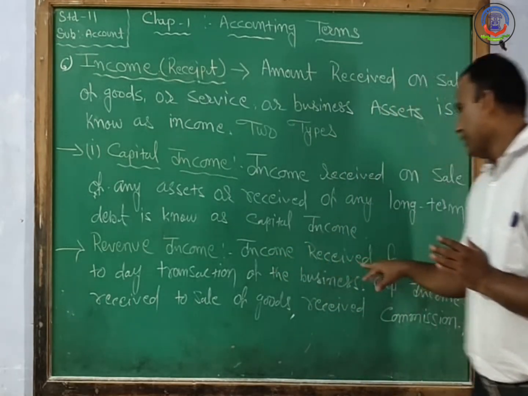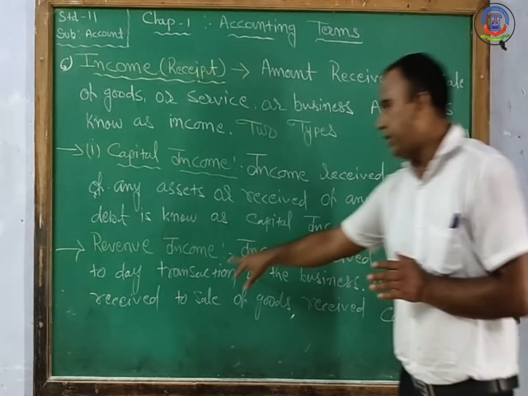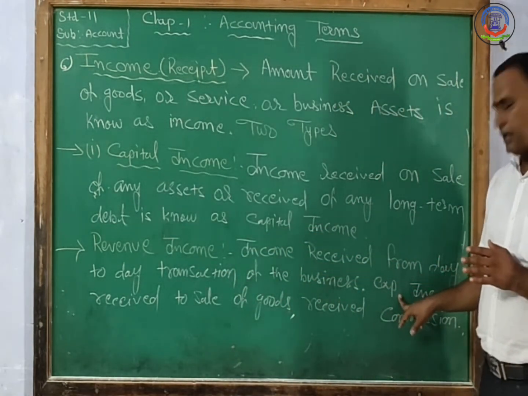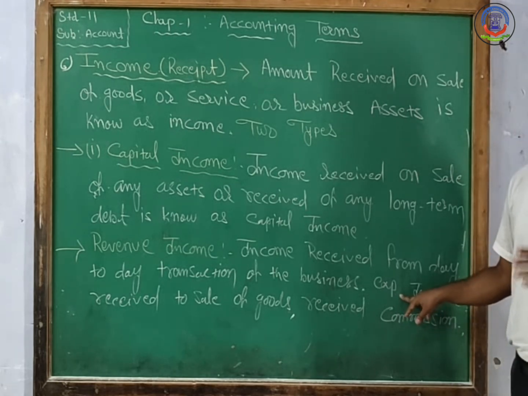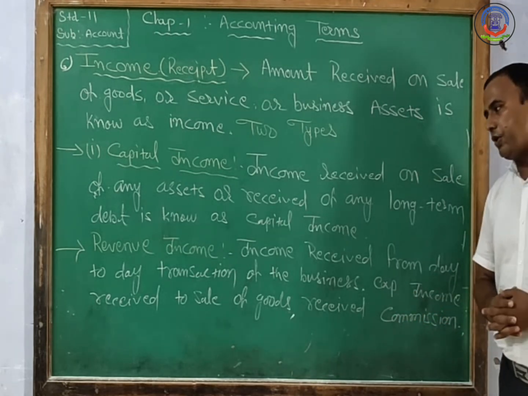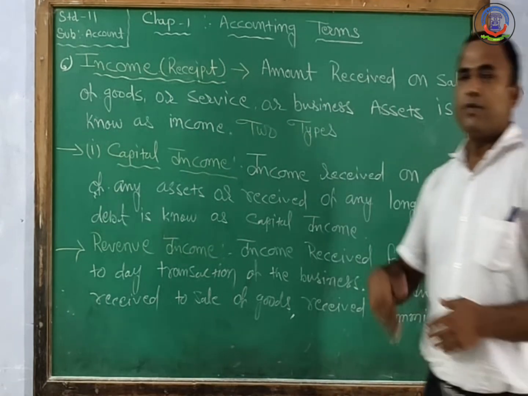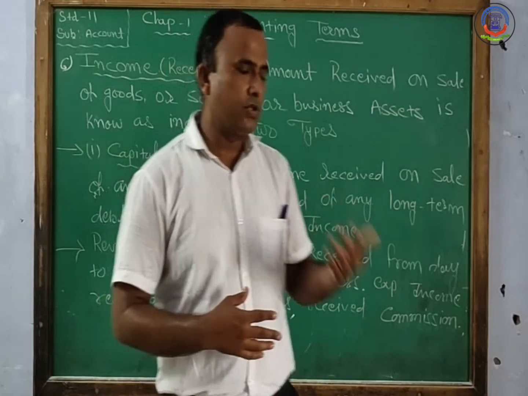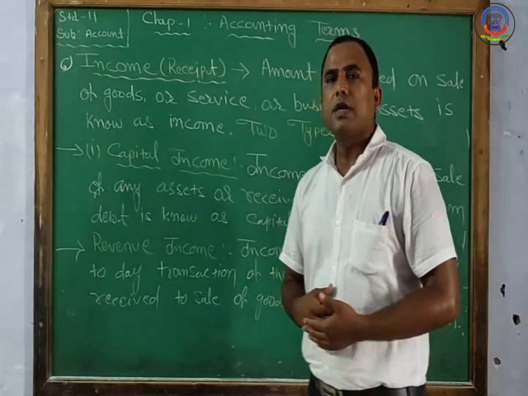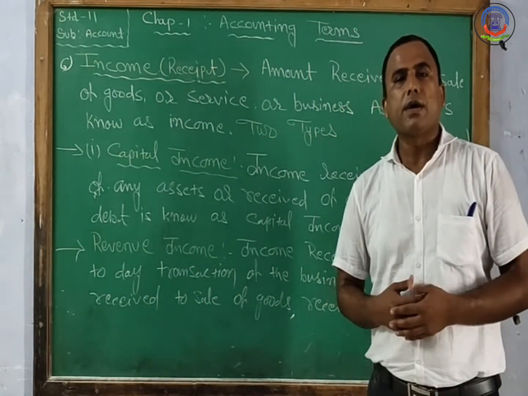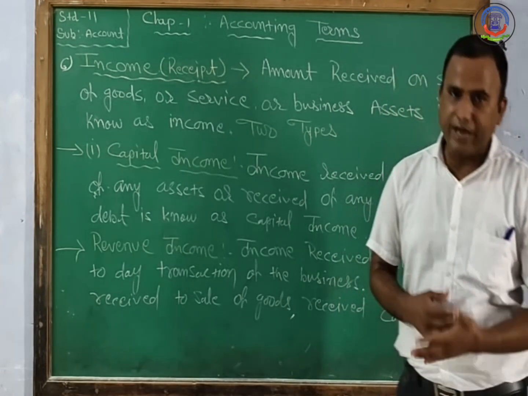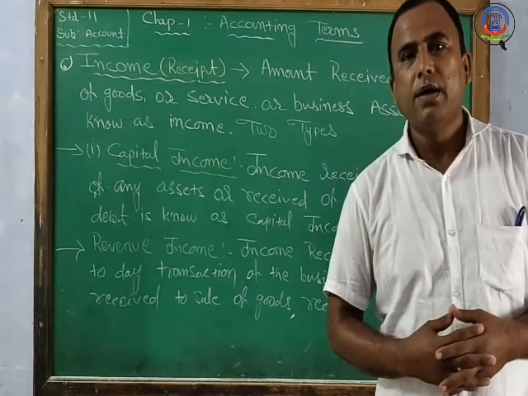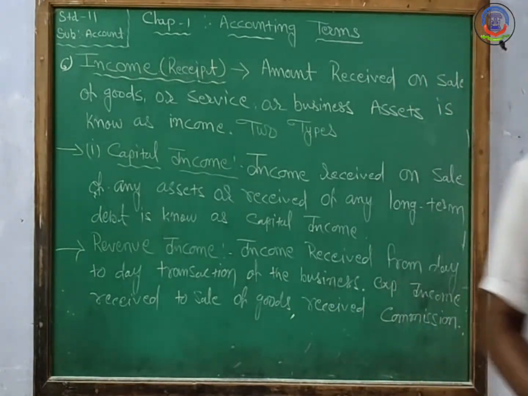So the income received from the day-to-day transactions of the business is known as revenue income. Like when the trader sells goods to the customer and collects income. Sometimes the trader collects commission, rent, or brokerage. These are all examples of revenue income.